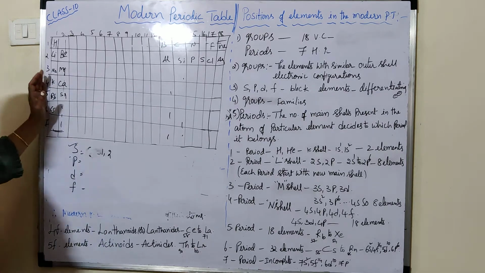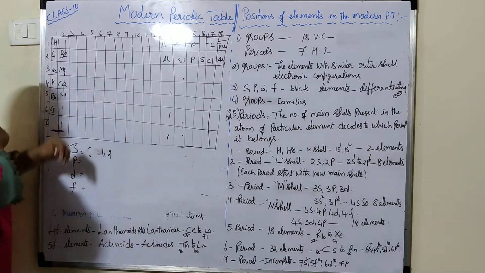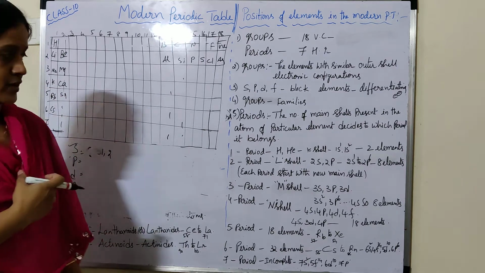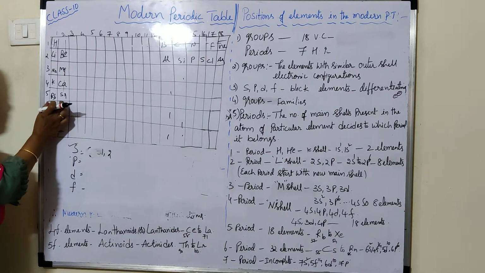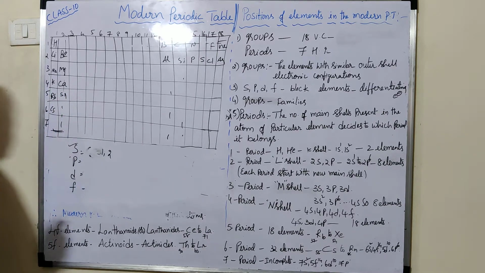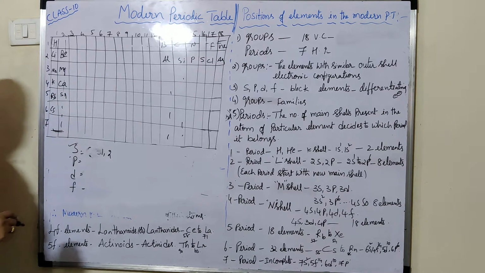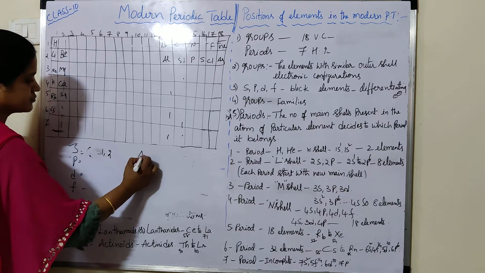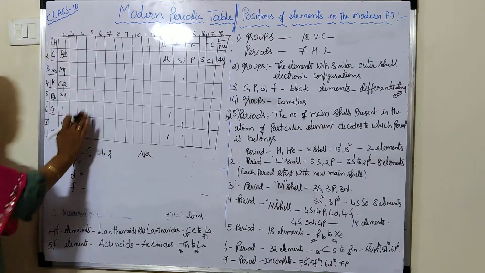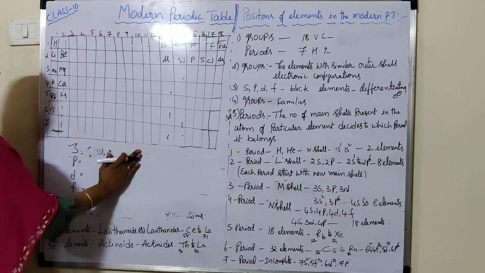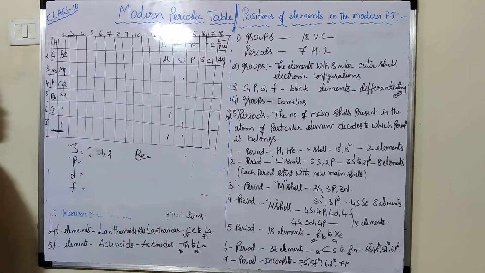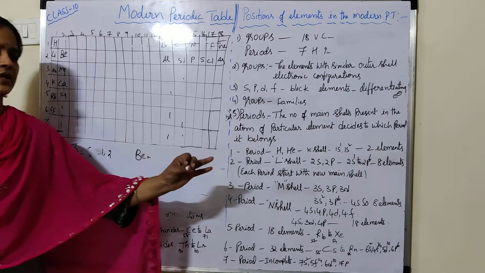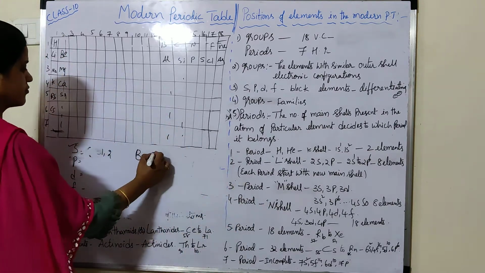Why are the first and the second group elements known as S block elements? See, if you take any element in these first and the second group, for example sodium, or otherwise if you take beryllium, what is the atomic number of beryllium? Hydrogen, helium, lithium, beryllium, 4.